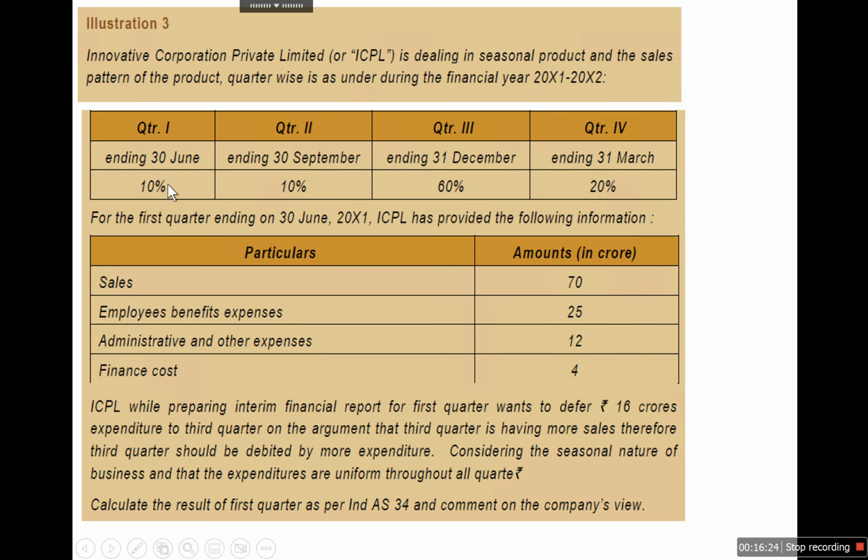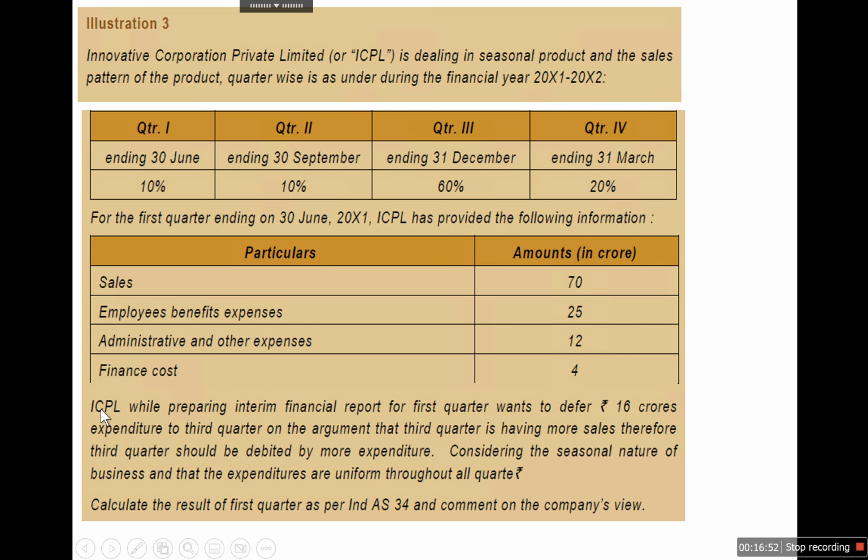Quarter one they are expecting 10%, quarter two also 10%, quarter three they are expecting 60% of total sale, and quarter four 20% of sale they are expecting. For the first quarter ending June X1, ICPL has provided the following information: sale is 70, employee benefits are 25, administrative and other expenses are 12, and financial cost is 4.